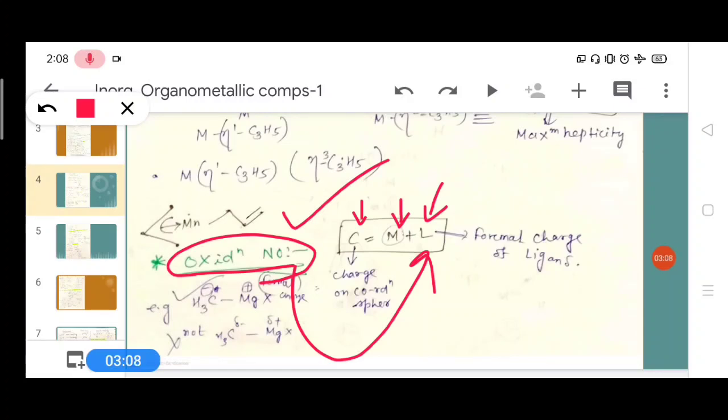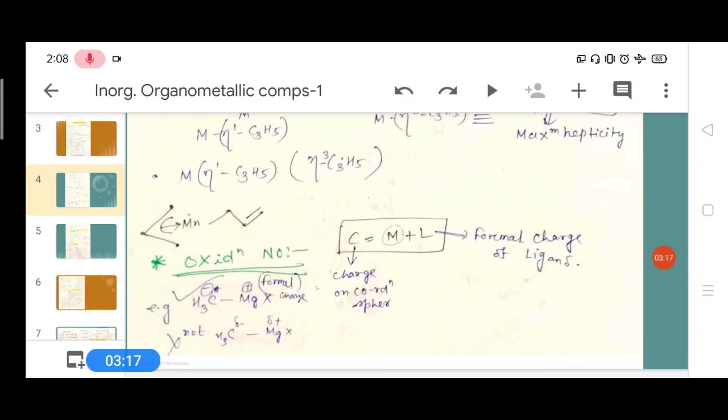What is formal charge? Formal charge is not a partial charge; it is a complete electron transfer, meaning a positive or negative charge is called formal charge.